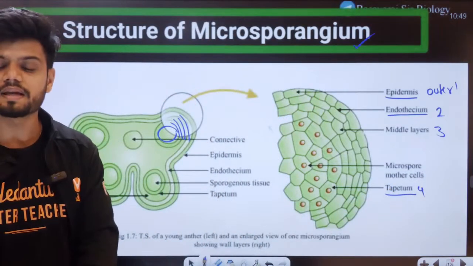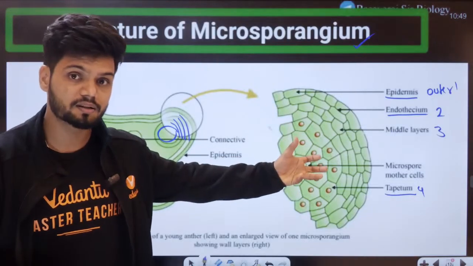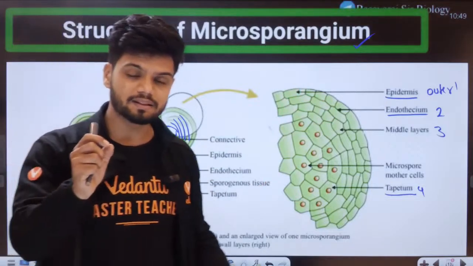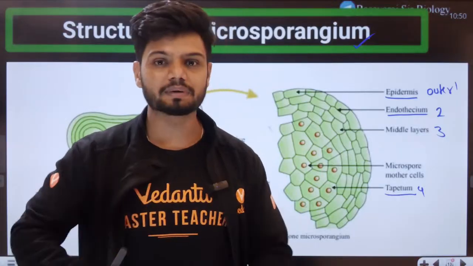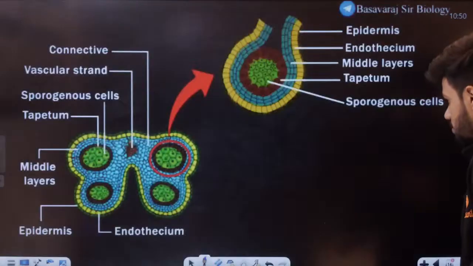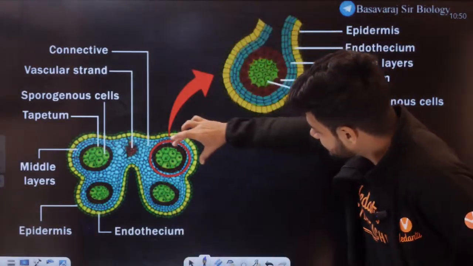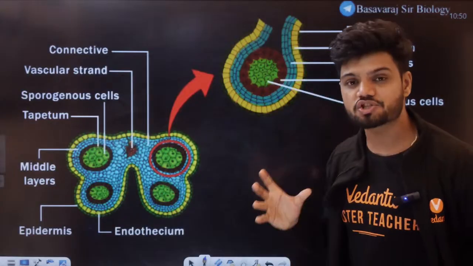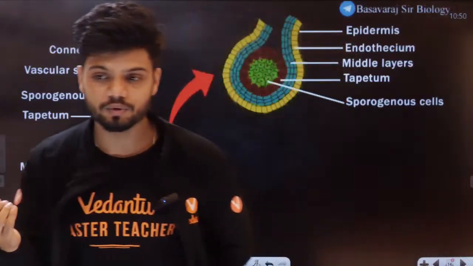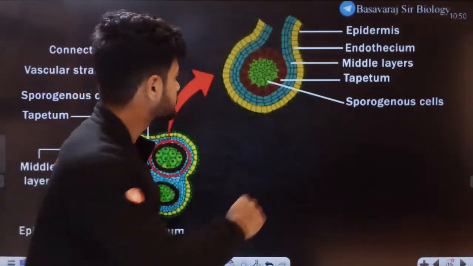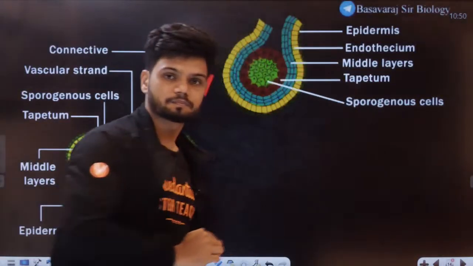Now what will they ask you in examination? Will they ask you the layers? There is a chance they can ask you the different layers, but the main thing they can ask is the functions of each one of them. Before I show you the functions, let me give a small understanding of what we have right now. This entire structure is called a microsporangium. How many layers are there? 4 layers: epidermis, endothecium, middle layer, and tapetum.